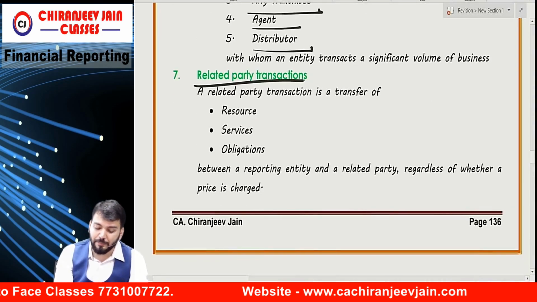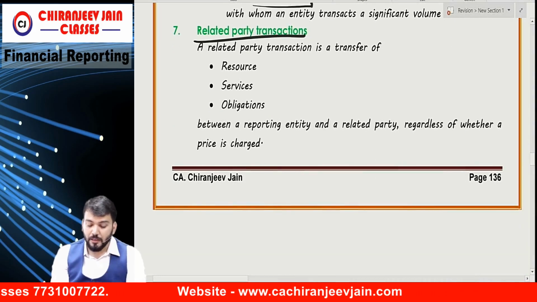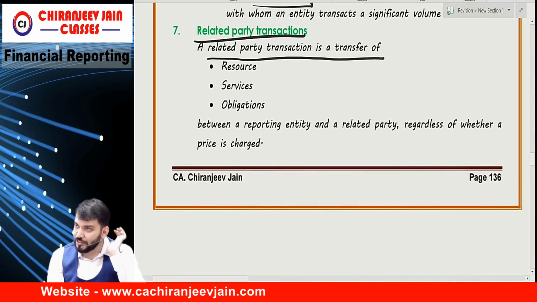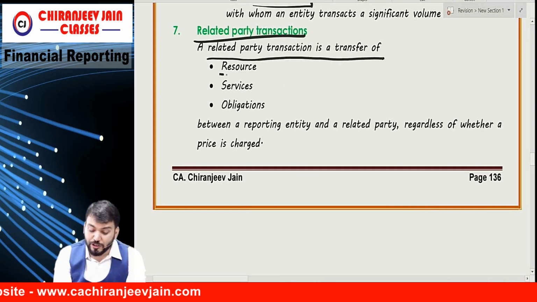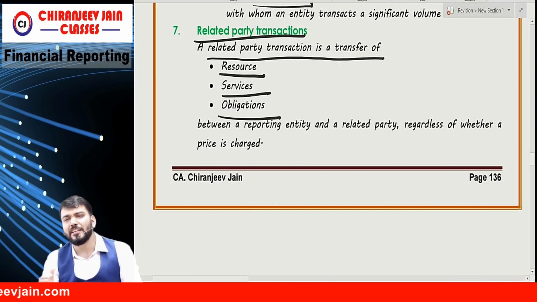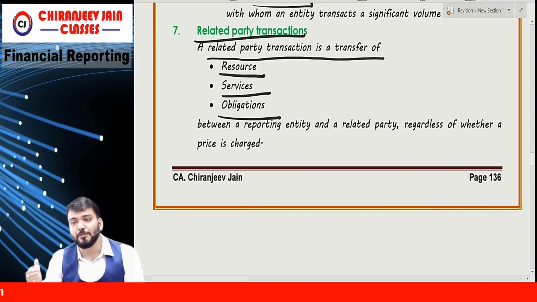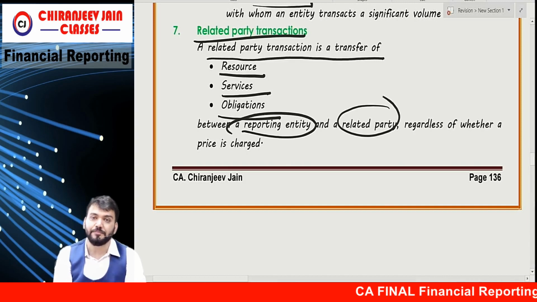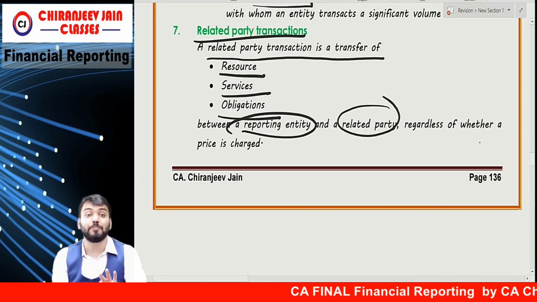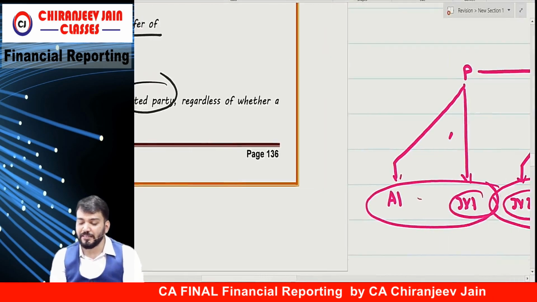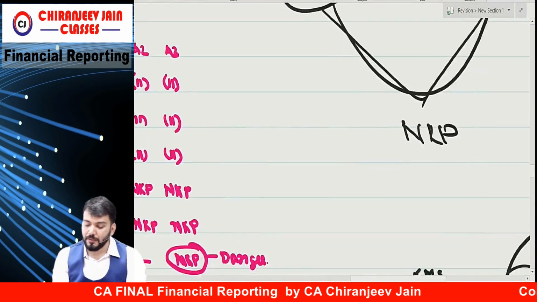Okay? Related party transaction. A related party transaction is a transfer of resource, service, obligation. Means any transfer of resource, any transfer of service, any transfer of obligation between a reporting entity and a related party, regardless of whether a price has been charged or not charged.